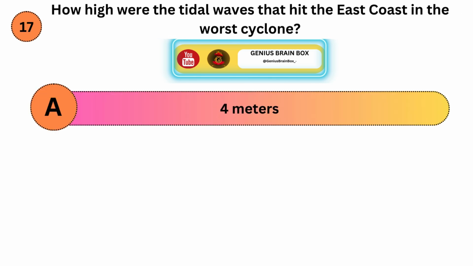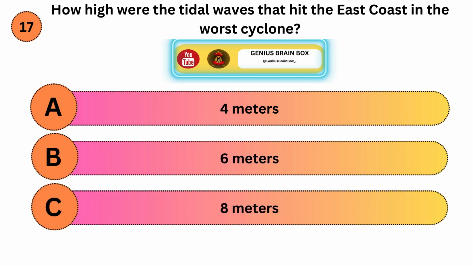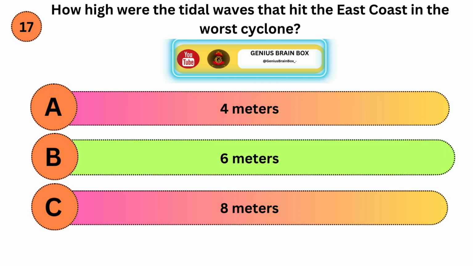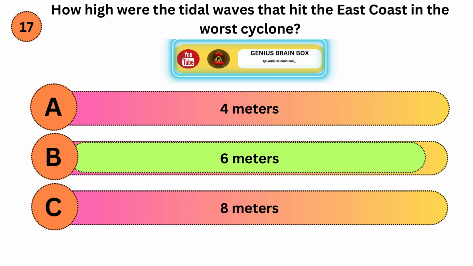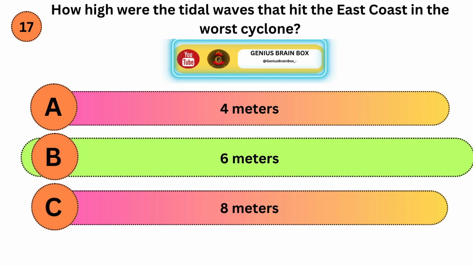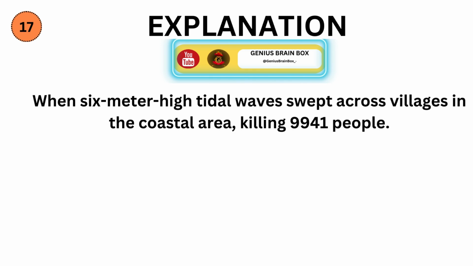How high were the tidal waves that hit the east coast in the worst cyclone? Option A, 4 meters. Option B, 6 meters. Option C, 8 meters. Correct answer is B. Explanation. 6-meter high tidal waves swept across villages in the coastal area, killing 9,941 people.